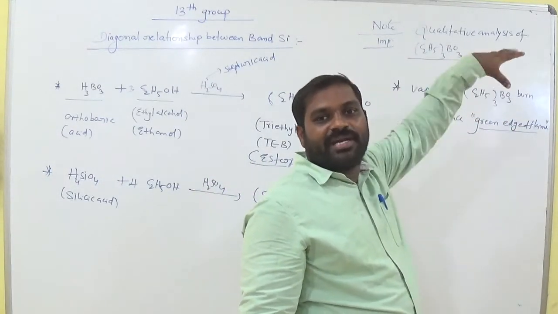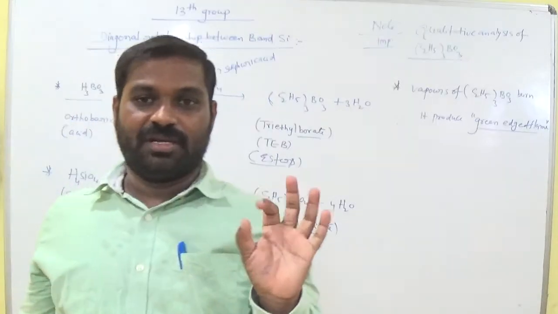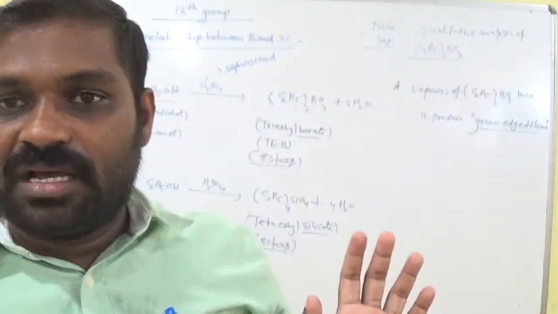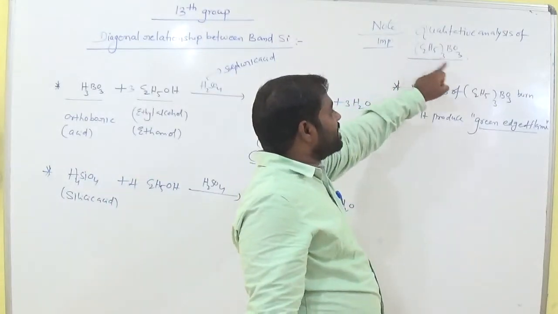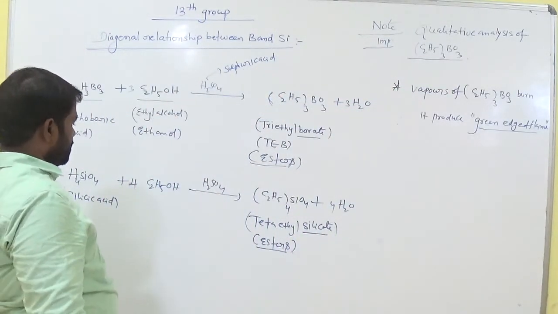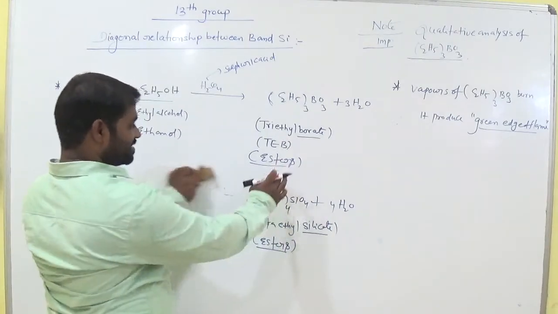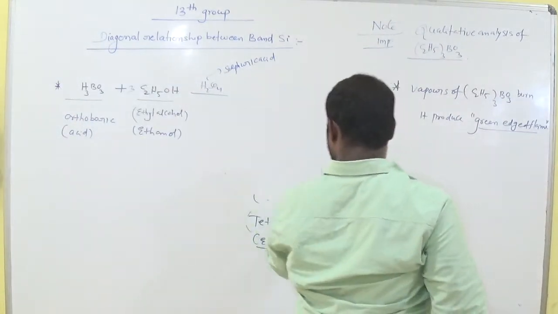Qualitative means what is present in the compound. So these compounds are called esters. Remember this.